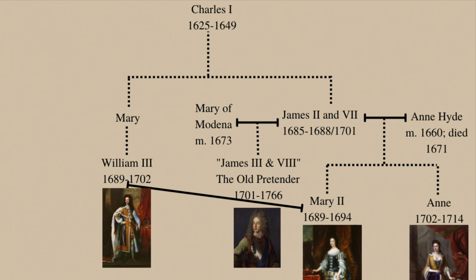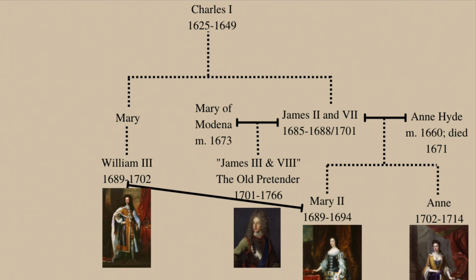James married again to Mary of Modena, who was Catholic. This troubled the English Parliament. Since Elizabeth I, every monarch had been Protestant. However, because James's heir was his daughter Mary, who was Protestant, Parliament weren't too worried. This would change in 1688 when James's wife Mary gave birth to a son, also named James.